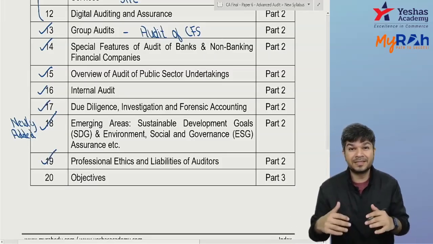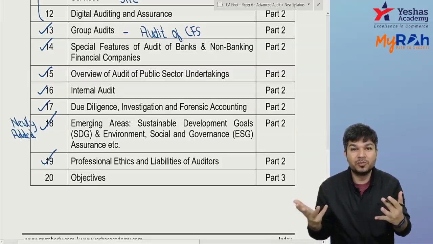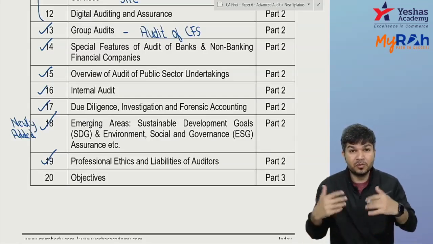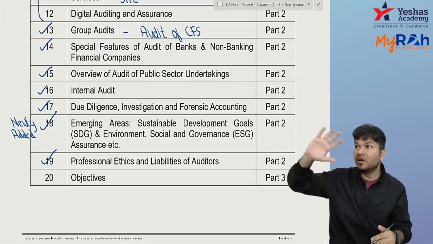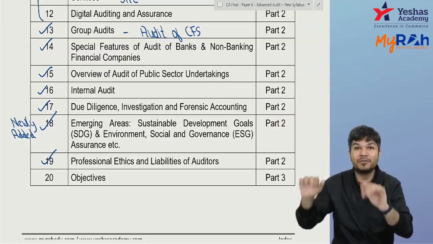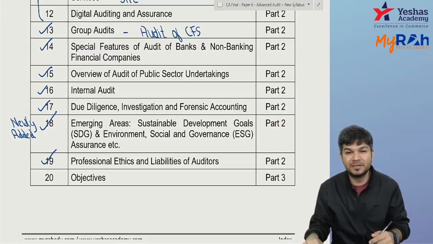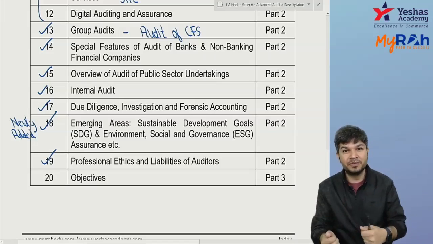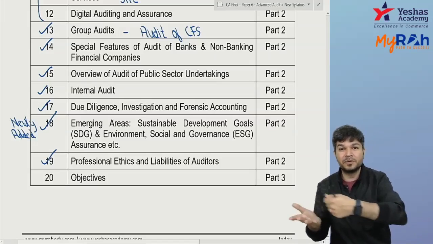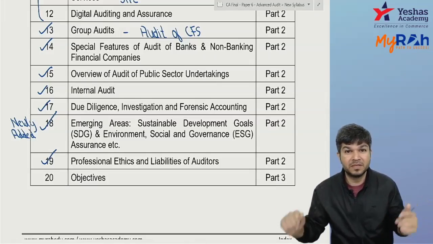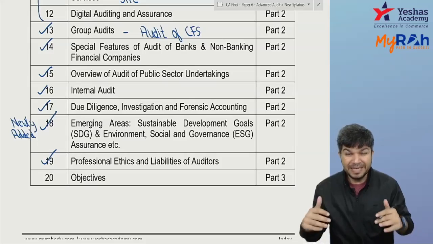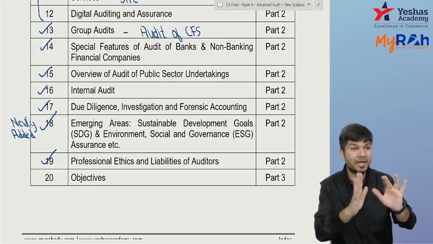What an auditor can do, what an auditor cannot do. See, there are so many restrictions on CA. You cannot do this, you cannot do this. Have you seen any hoarding of a chartered accountant or a newspaper advertisement of a chartered accountant? Or have you seen chartered accountant pamphlets getting distributed for audit related services, for this service, for that service? No. Because we are not allowed to do that, there are many things which they say that we should not be doing.